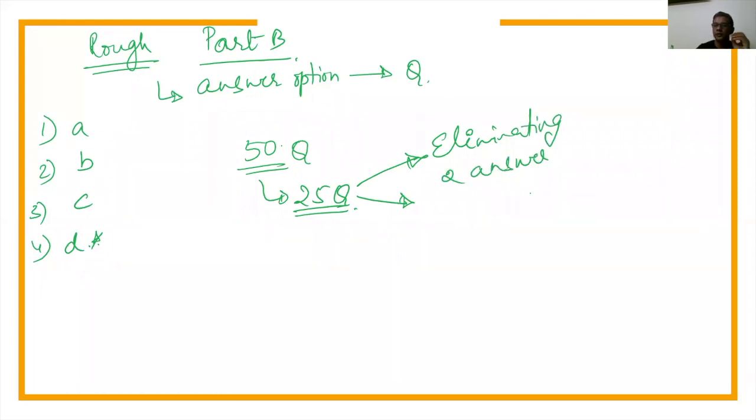So if there is a question where I can eliminate two answers, then the balance two answers is where I do the guesswork, because then my probability of getting them right is 50%. But if I am not able to eliminate two answers, then my probability of getting it right is only 25%.